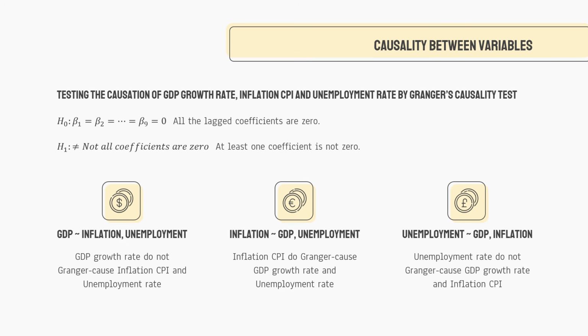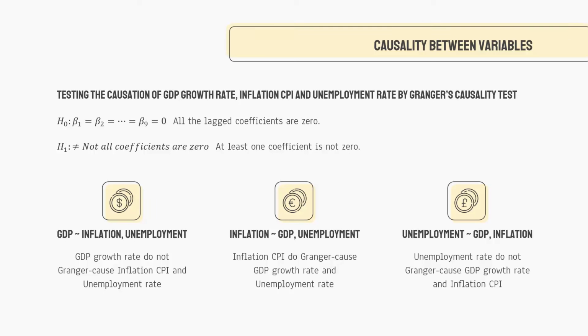Moving on to the causality between variables, the testing of causality of GDP growth rate, inflation, and unemployment rate is done by Granger's causality test. The null hypothesis of this testing is all the lag coefficients are 0, and the alternative hypothesis of this testing is not all coefficients are 0, at least one coefficient is not 0.